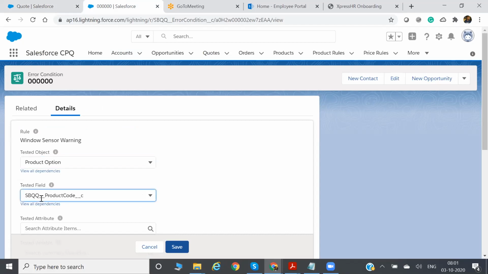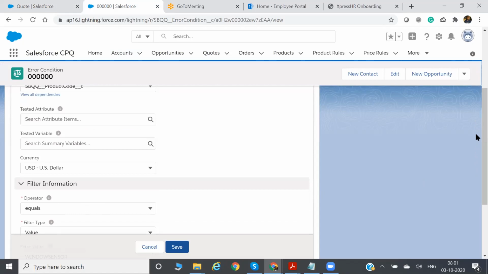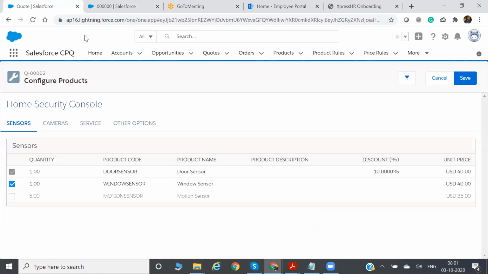You have defined the product code and a filter value equals window sensor. So it will check where the product code is equal to window sensor, stop there, and fire. Here it will find my product code is window sensor.